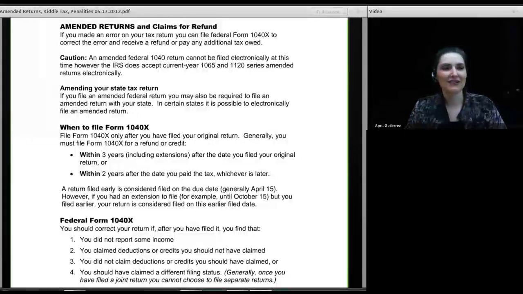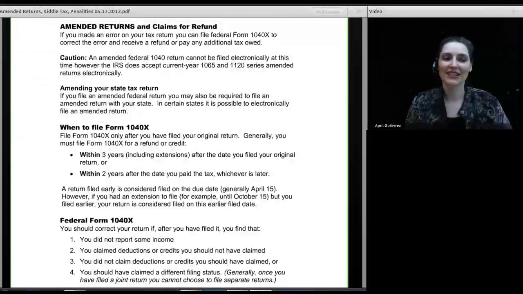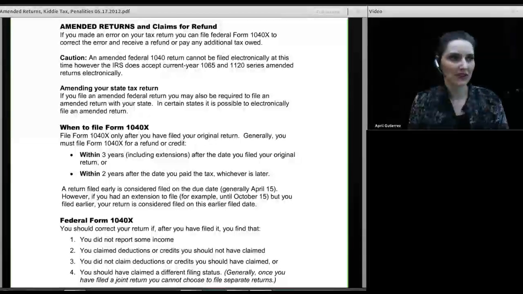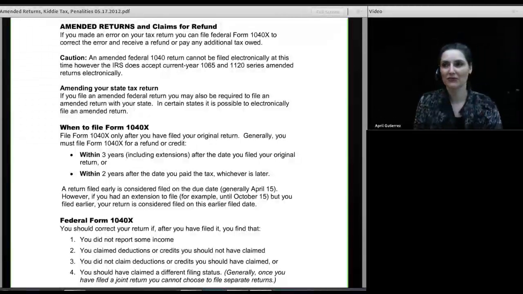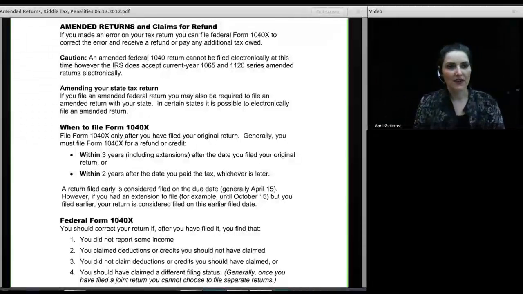So if you made an error on a back year tax return, or even a current year tax form that you just filed, is it the end of the world? Well, it depends, of course, on the extent of the error, but it is correctable. Now, what I can tell you as a managing tax practitioner, where I'm supervising the work of tax preparers, and I've been supervising tax preparers for 20 years, literally hundreds of them, there seems to be one mode of thought, and that is, if I check amended return, my computer will amend the return.